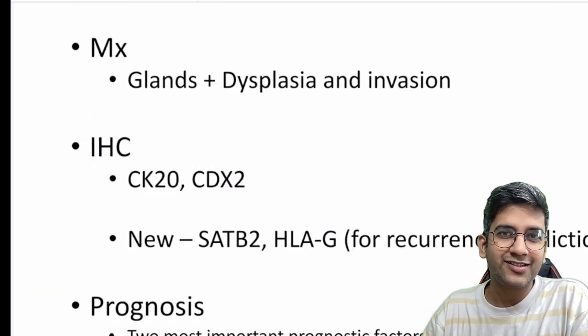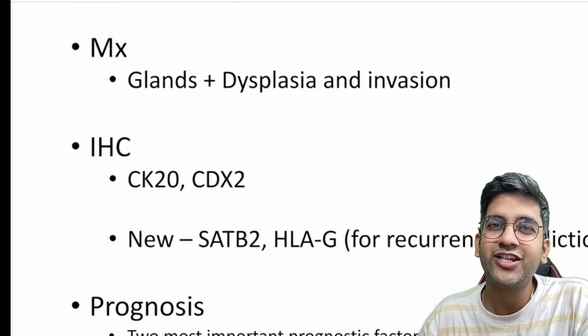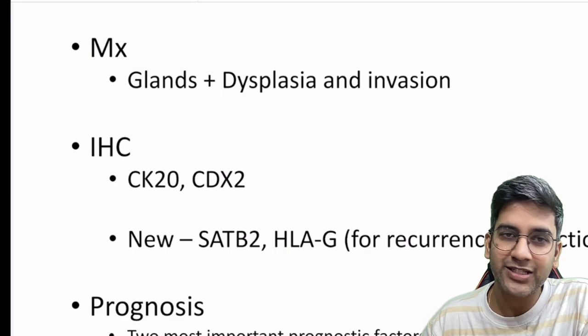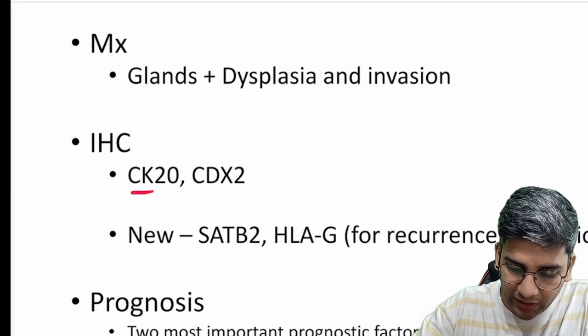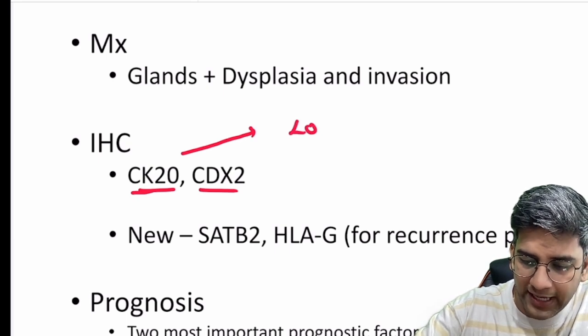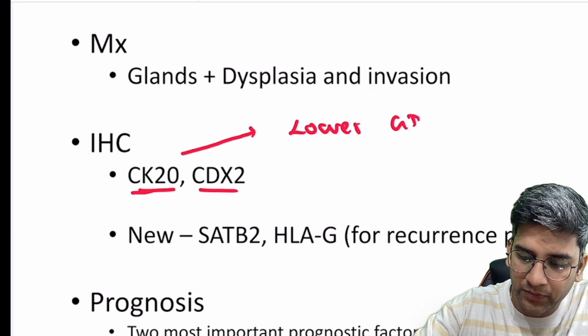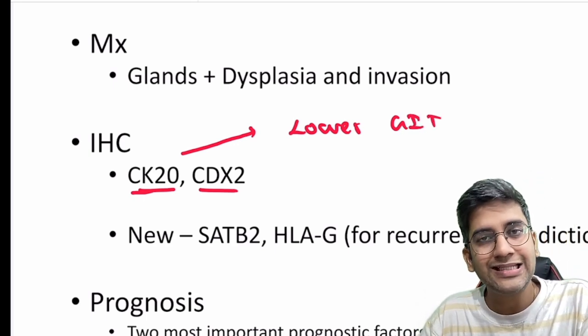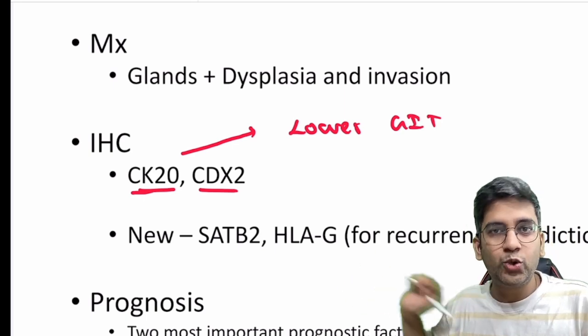Microscopy: glands plus dysplasia plus invasion, it will not change. It's an adenocarcinoma. Like I said, you'll have more lymphocytes in HNPCC related, otherwise I won't have. These two are already known IHC markers, CK20 and CDX2. CK20 is a marker for anything in the lower GIT. Anything below the ligament of Treitz, adenocarcinoma, marker is CK20. CDX2 is also a marker.